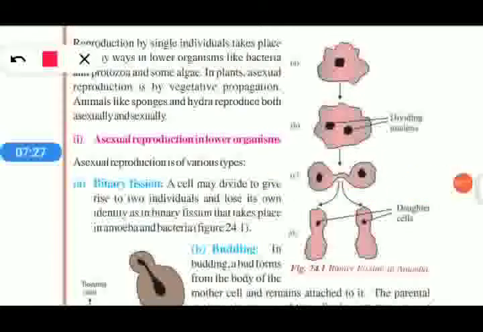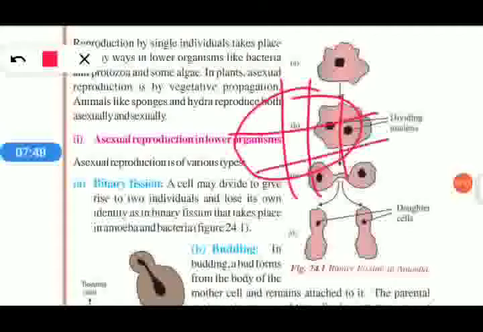There is another type of fission. It is known as multiple fission. In multiple fission, a single organism gives rise to more than one organism. A single cell splits into many cells and loses its own identity. This is known as multiple fission.